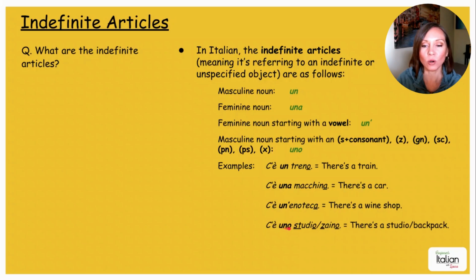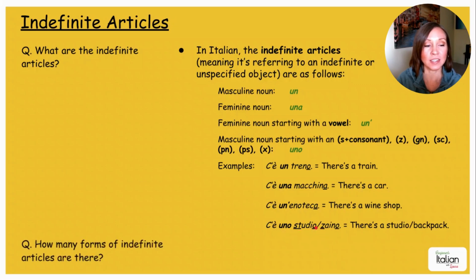And c'è uno studio or uno zaino. There is a studio or backpack. Okay, so we have uno, again ending with an O because it's starting with one of these strange little consonants here. Okay, studio and zaino.